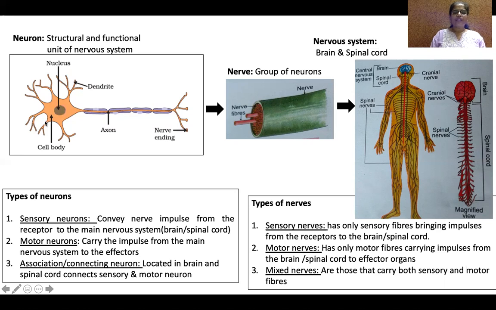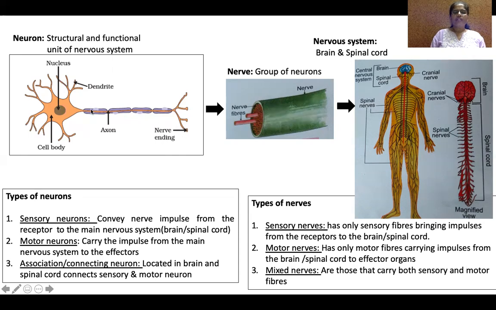And the cytoplasm is projected into hair-like structures called dendrites. These are projections of cytoplasm, hair-like structures. These are called dendrites. This is the cell body. These dendrites receive the stimulus. And after the cell body, there is an extension, a tail-like structure at the end of the cell body. It is a long tail-like structure which ends with the nerve terminals, which we call axon terminals or nerve endings, branched nerve endings.